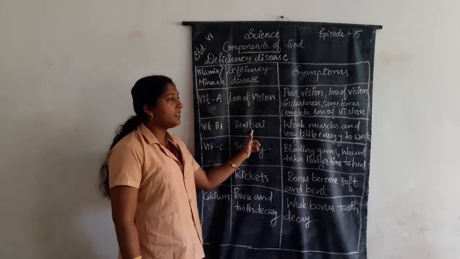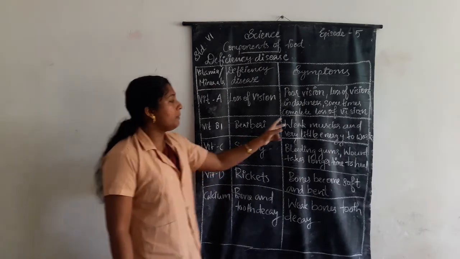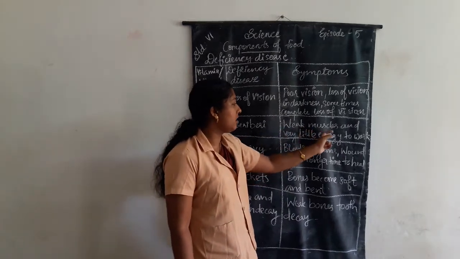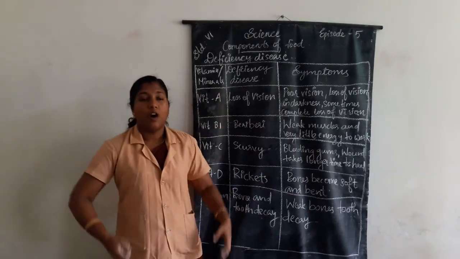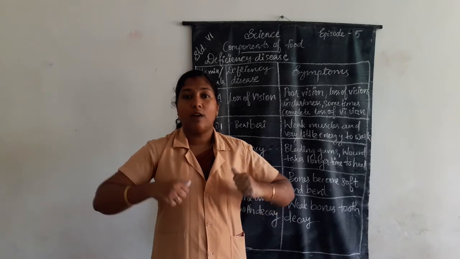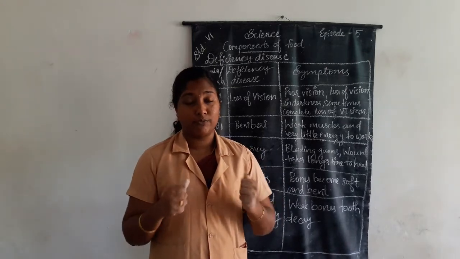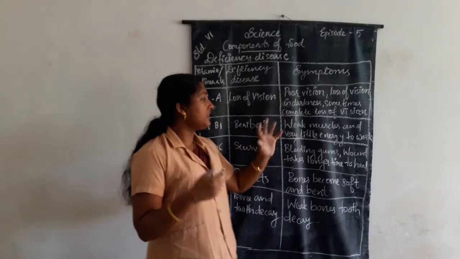Then the next one is vitamin B1. The deficiency disease is beriberi. The symptoms are weak muscles and very little energy to work. For doing work, our muscles must be strong. If we are affected by beriberi, our muscles become weak.